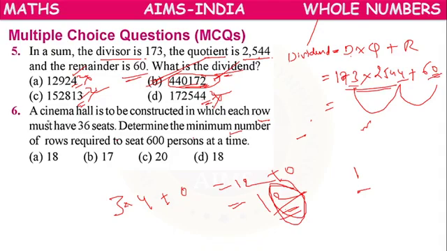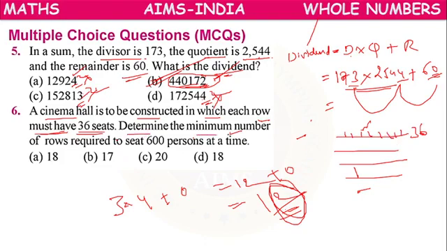Next, a cinema hall is to be constructed in which each row must have 36 seats. So row 1, row 2, row 3, row 4, like that. Each row should have 36 seats.